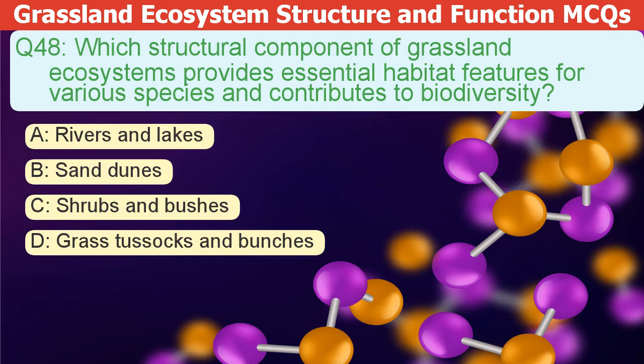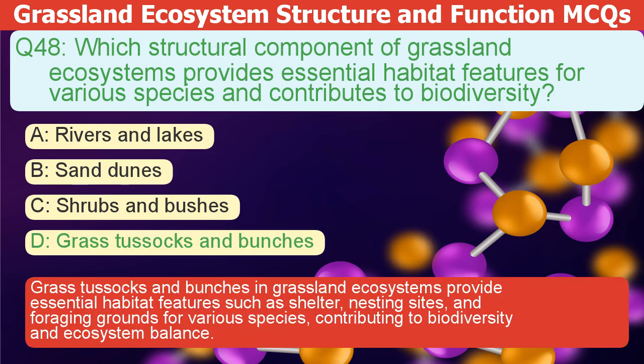Which structural component of grassland ecosystems provides essential habitat features for various species and contributes to biodiversity? A. Rivers and lakes. B. Sand dunes. C. Shrubs and bushes. D. Grass tussocks and bunches. The correct answer is D.